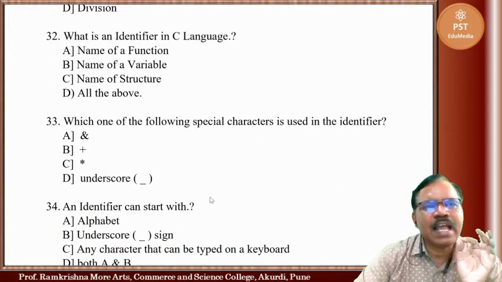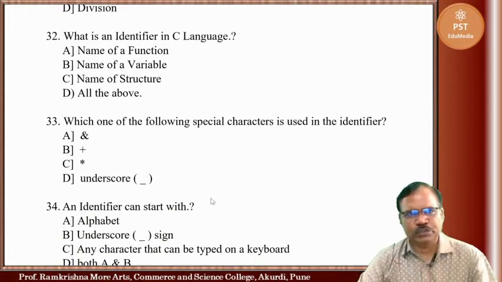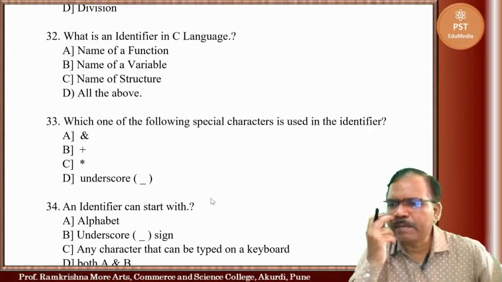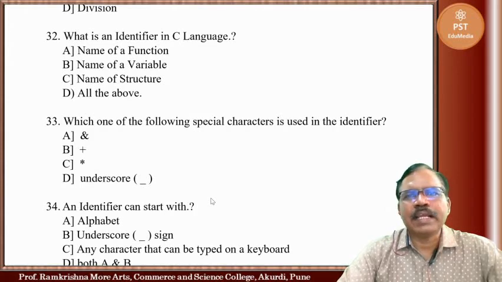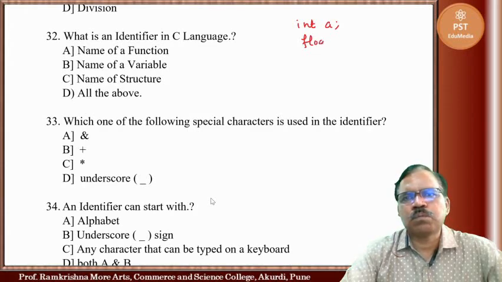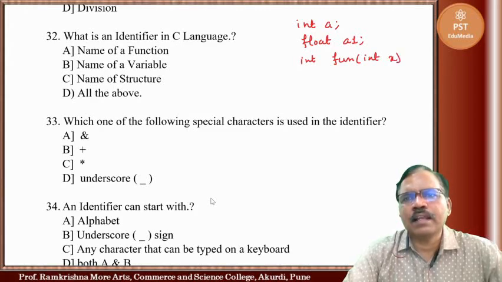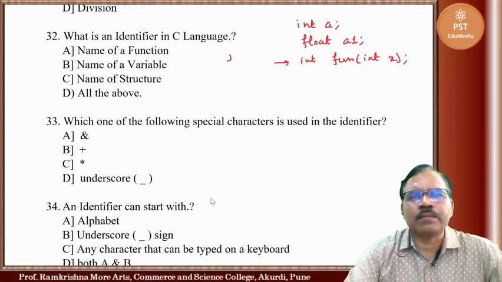Now what is an identifier in C language? What is an identifier? So suppose we write int a, float a1. If we write here int fun, int x, this is a function prototype, like this.